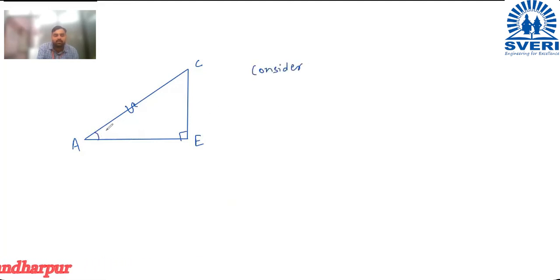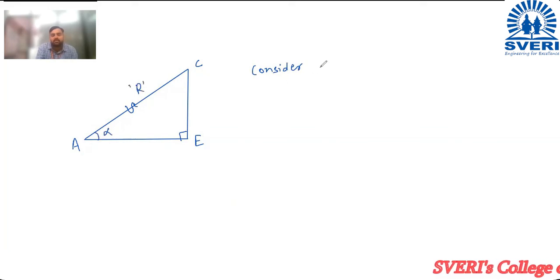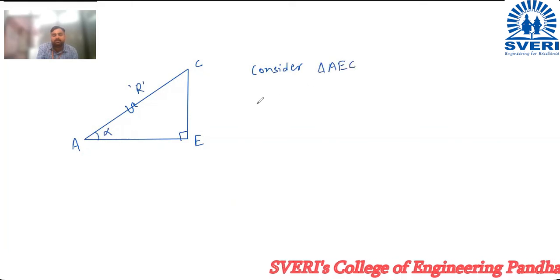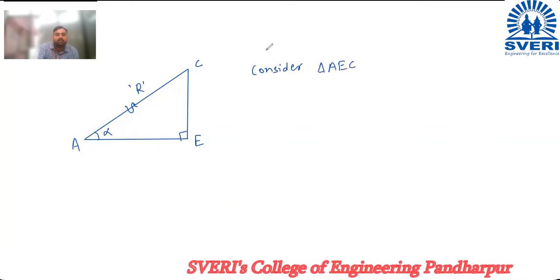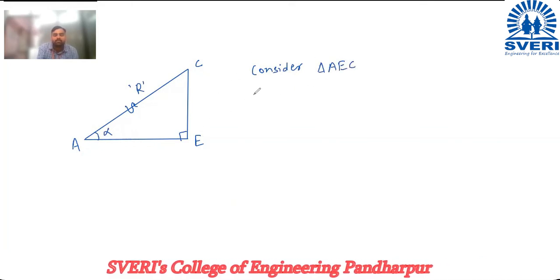And this angle is alpha. Hypotenuse means this is your R resultant. Consider triangle AEC.